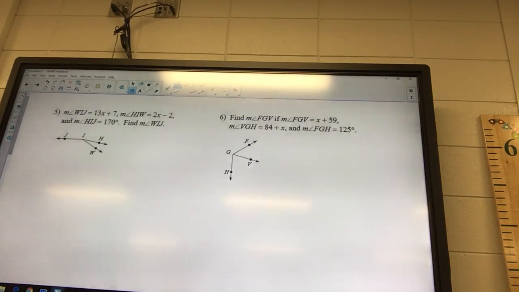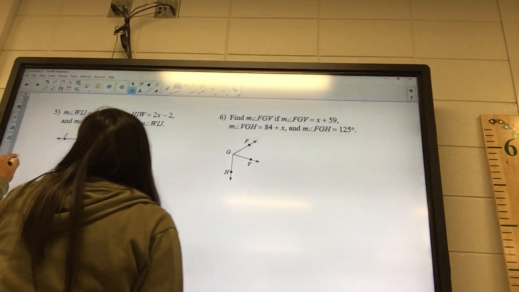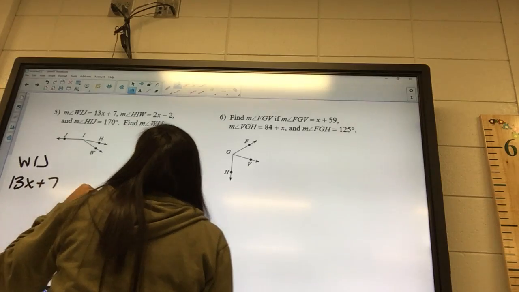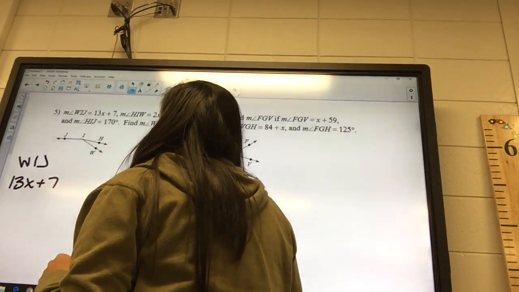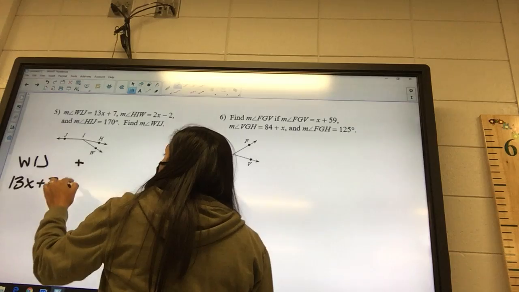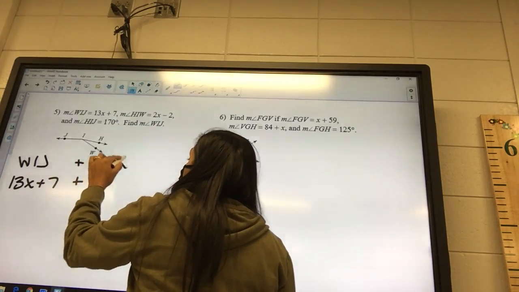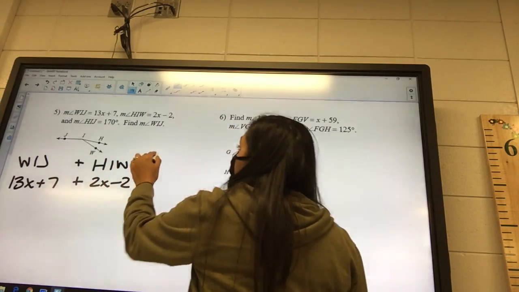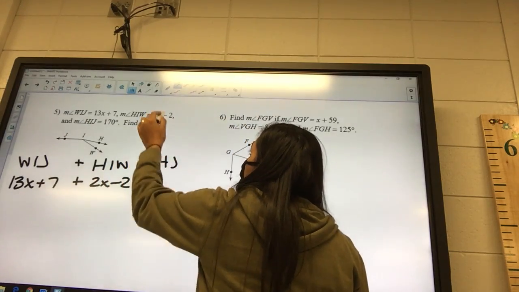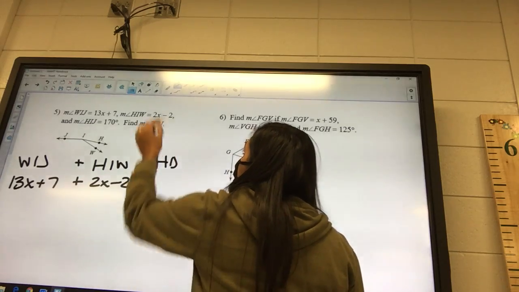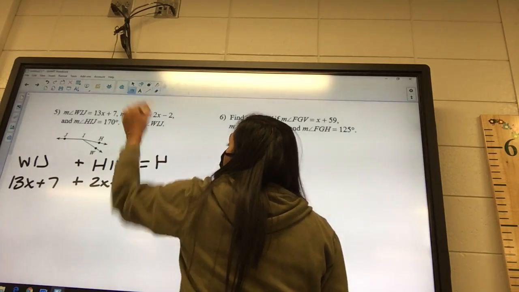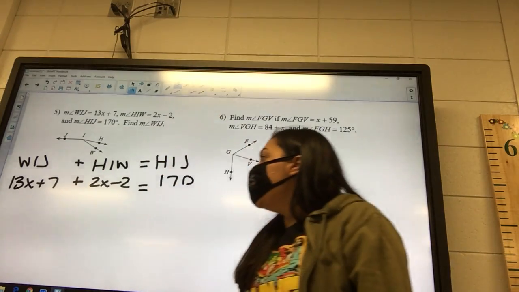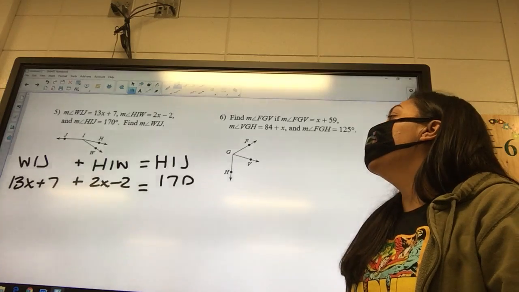Okay, and then I'll do one more. So WIJ is going to be a little one. WIJ is going to be 13x plus 7. And then HIW is another little one. So HIW is 2x minus 2, equals HIJ, which is... okay, so I got 13x plus 7 plus 2x minus 2.